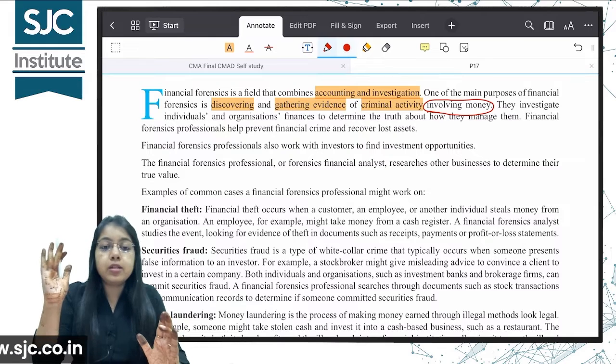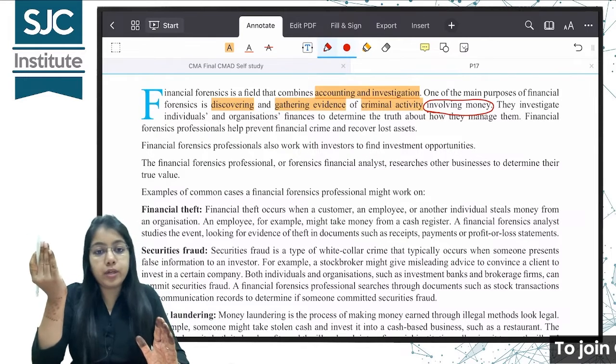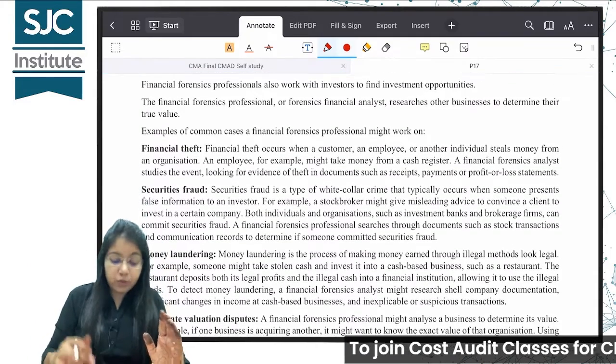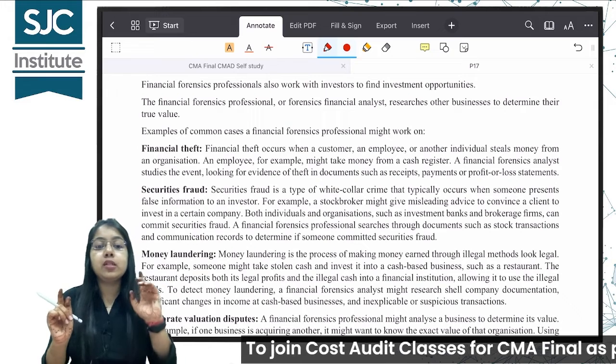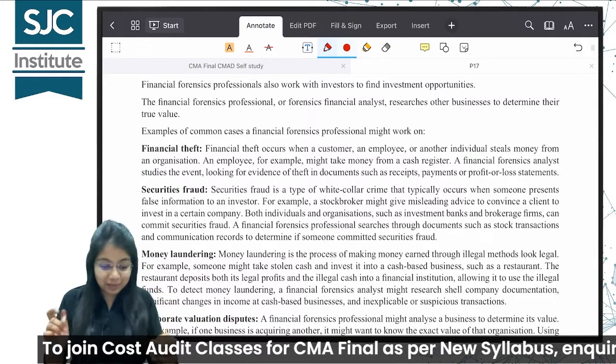Is it clear? So there are financial forensic professionals. The forensic auditors can act as financial forensic professionals, but the slight difference is this will always involve finance, because the name itself has finance in it.